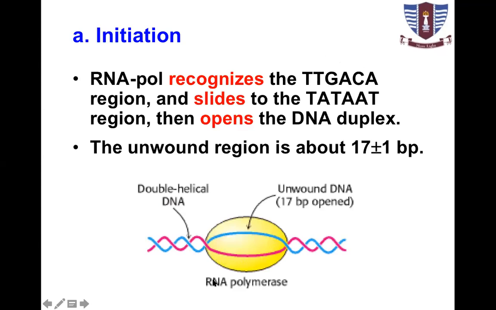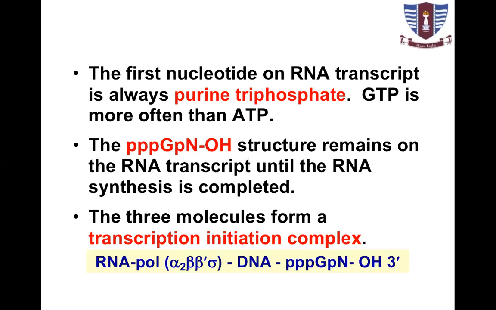RNA polymerase sigma factor binds at this region and slides to this. So this is the -35 region, TTGACA, and then it slides to the TATA box. While moving in this direction, it is embedded inside and opens the double helix, just like a zip opens. The first nucleotide of the RNA transcript is always a purine triphosphate.